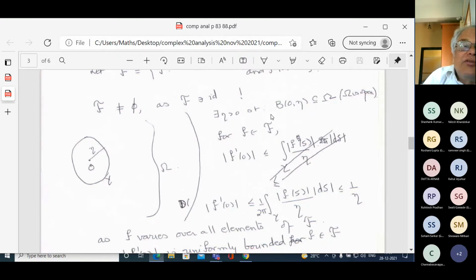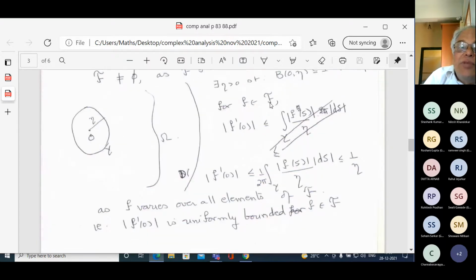My claim is that this family F is uniformly bounded on compact sets. What I know is that you have this omega, 0 is in omega, and omega is open and contained in the disk. This line here is supposed to be the disk. Inside the disk I have an omega, and inside omega I have the origin. Because omega is open and the origin is in omega, I can find a disk like this. So there exists an eta such that the ball of center 0 and radius eta is contained in omega.